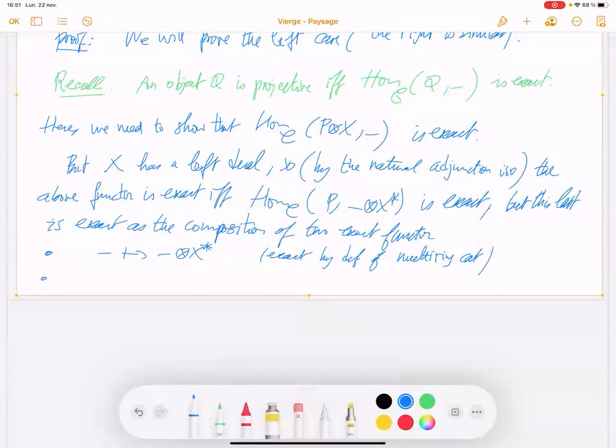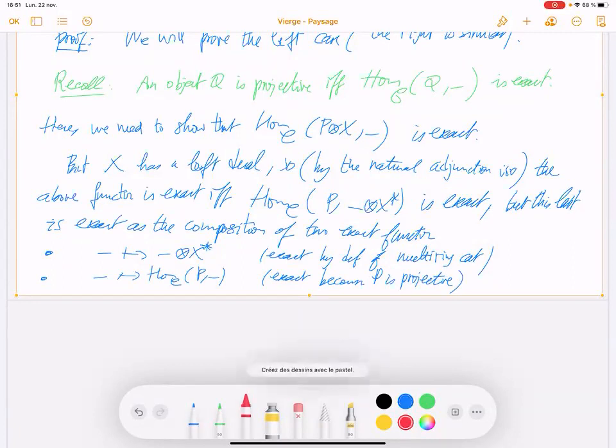And this one is exact because P is projective. So as a composition of two exact functors, it is exact.